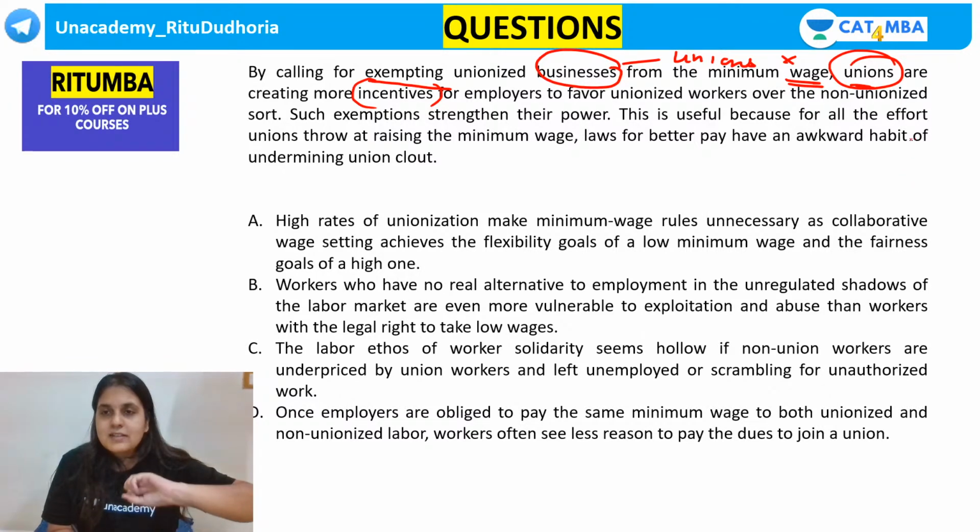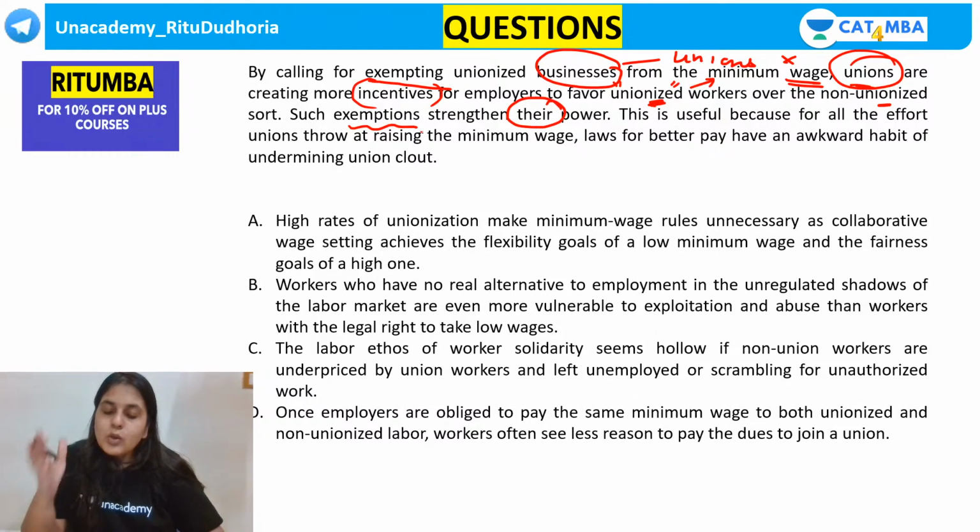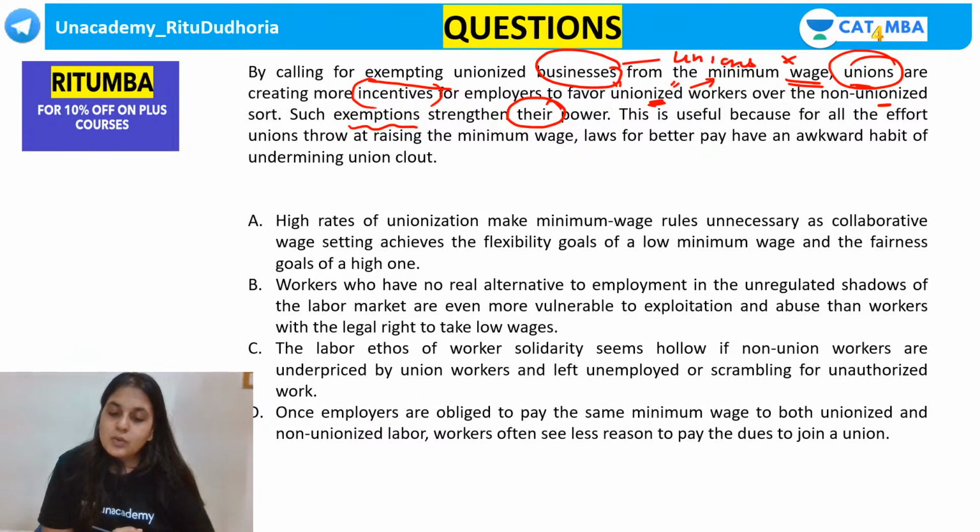Because indirectly, what will the influence be? Employers will hire more union workers than non-union workers. Why will they hire more union workers? Because they don't have to pay minimum wage. Such exemptions strengthen their power. Who is calling for the exemption? Unions. So who wants to strengthen their power? Unions. This refers to unions or unionized workers.